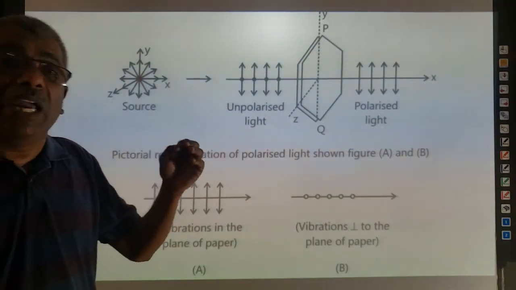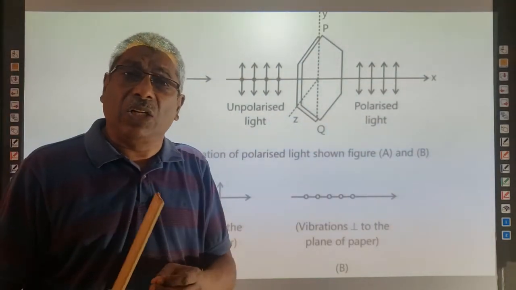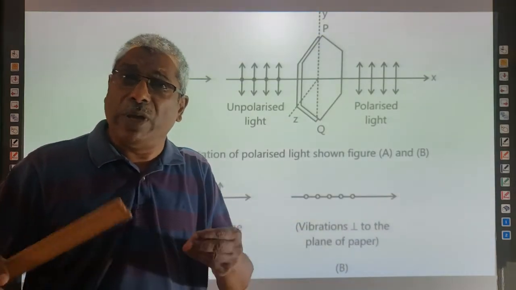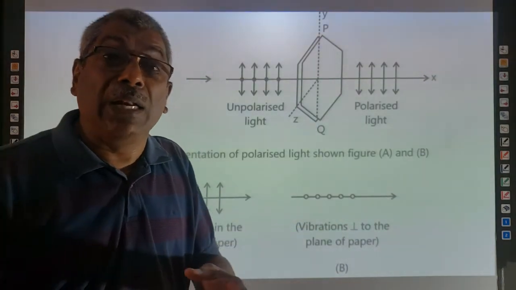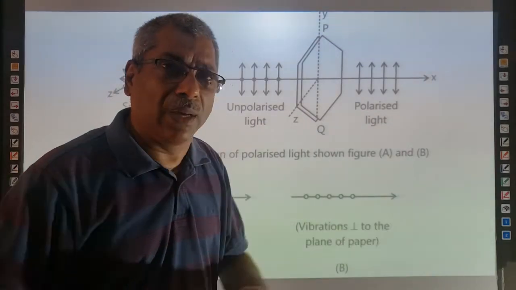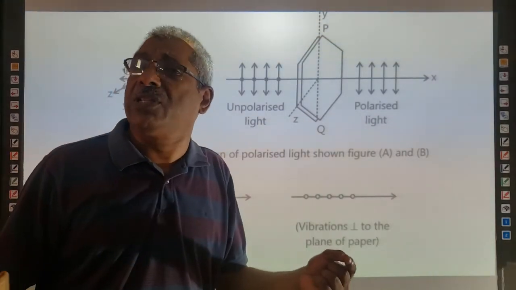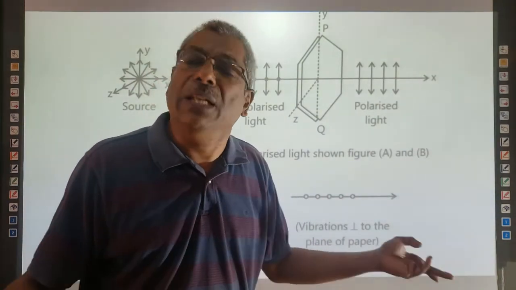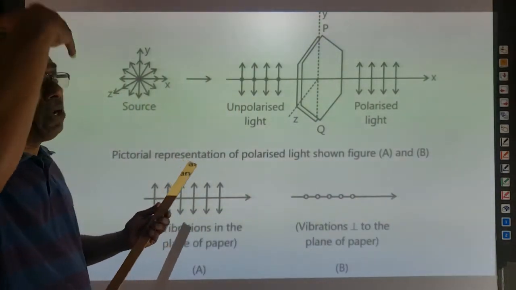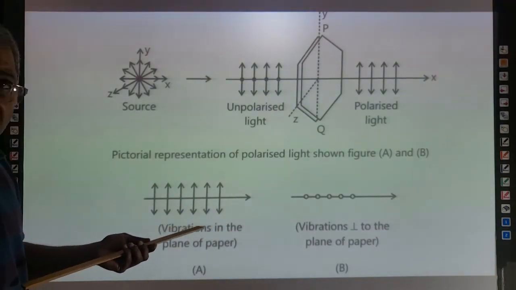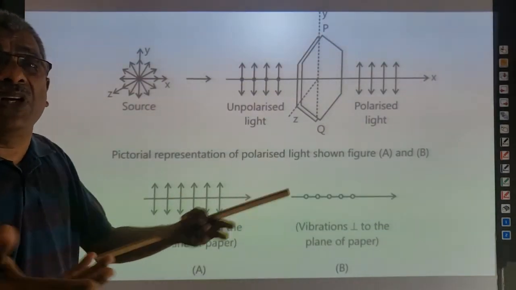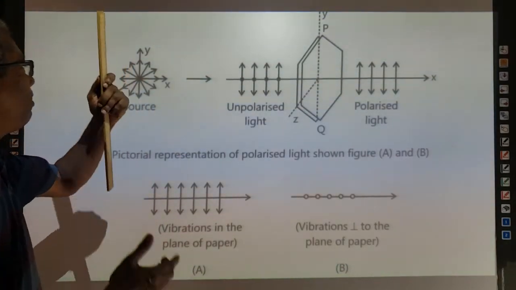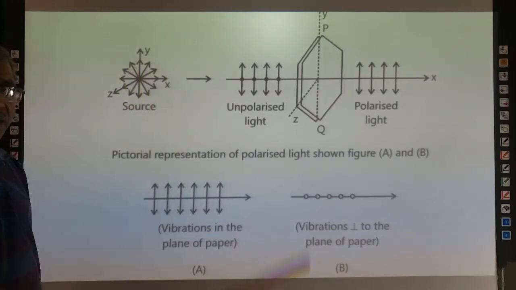In light produced by an ordinary source, the electric field vectors are vibrating in all possible directions. Why? Because the vibration of every electron in an atom is done in a random manner. Hence, the electric field vectors produced by two atoms or two electrons can never be the same. Every electron produces an electric field, and all these electric field vectors are vibrating in so many planes. That is why this is the original method of representing unpolarized light.